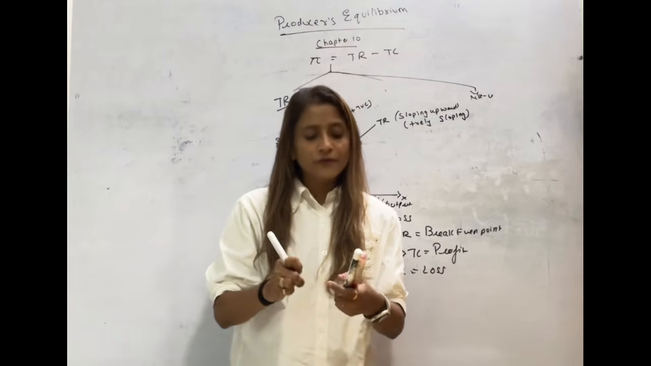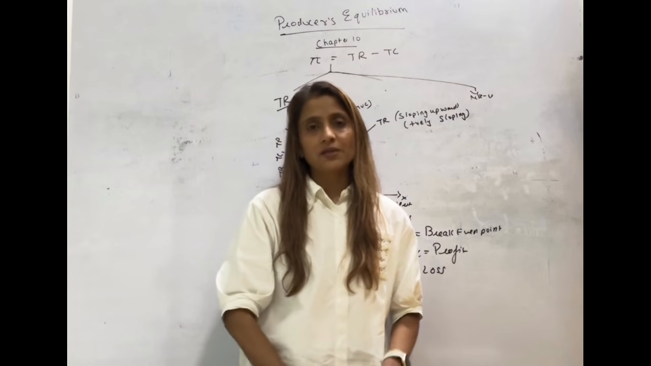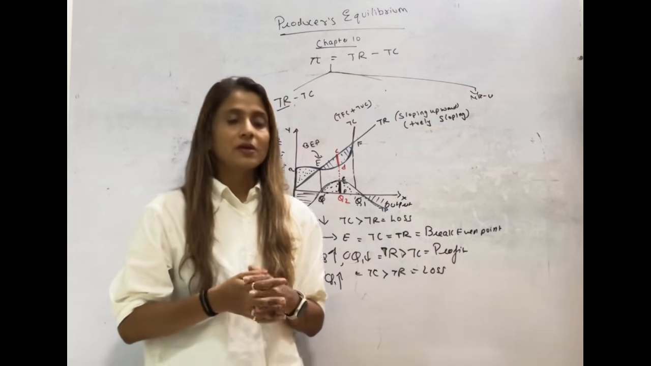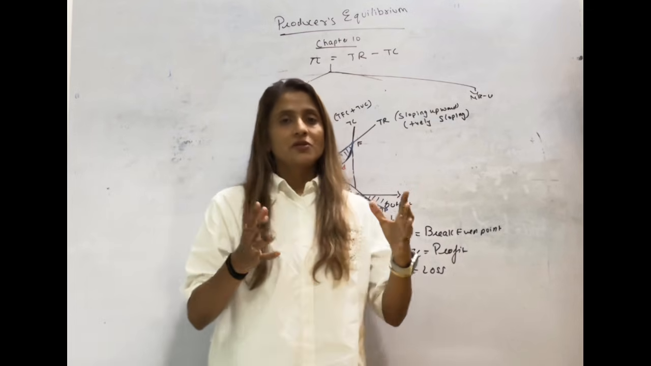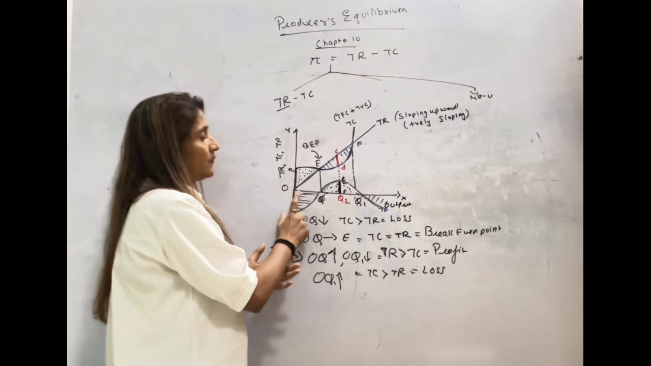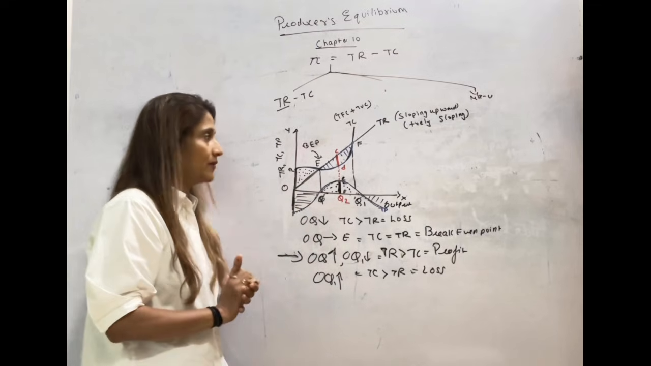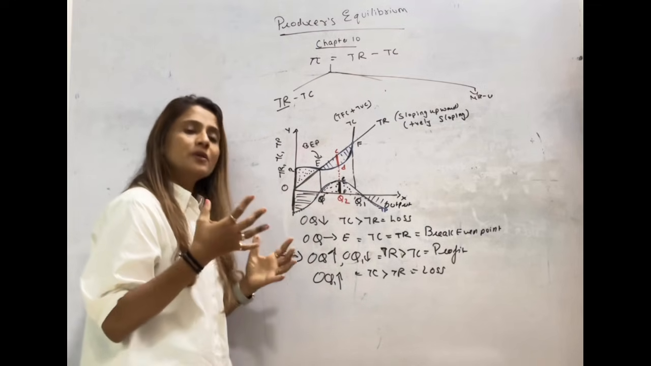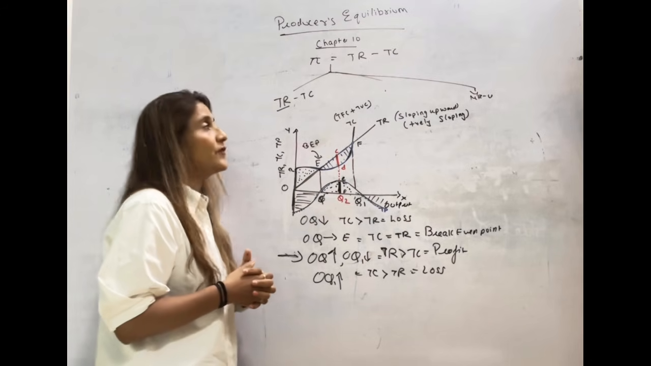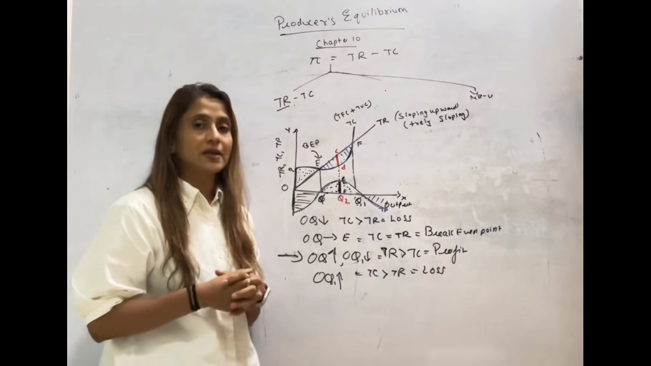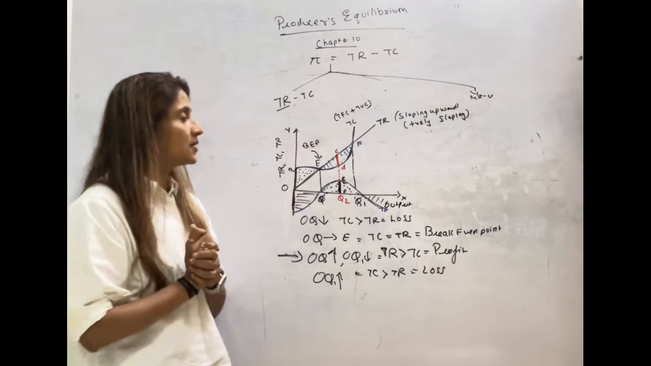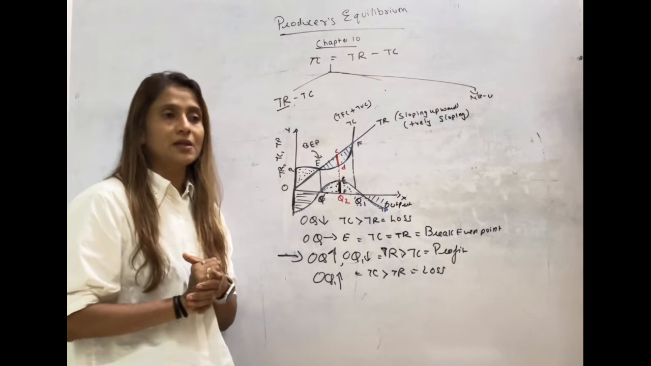This is how a firm will be able to achieve its equilibrium through the TR-TC approach. So the profit maximizing output for the firm to be in equilibrium will be OQ2 level. So OQ2 is going to be the equilibrium level of output for the producer. This was the first method by which we understand the producer's equilibrium. This method is called the TR-TC approach.